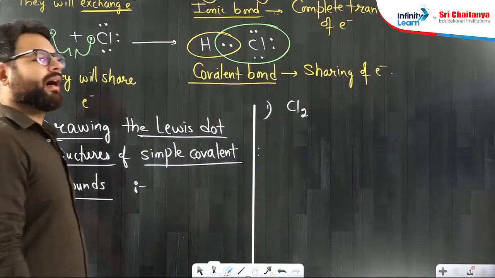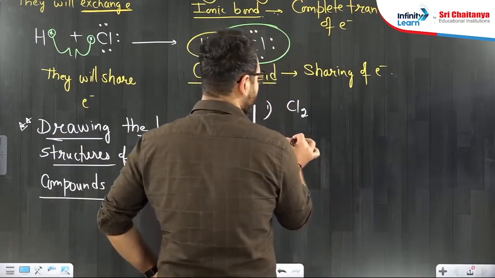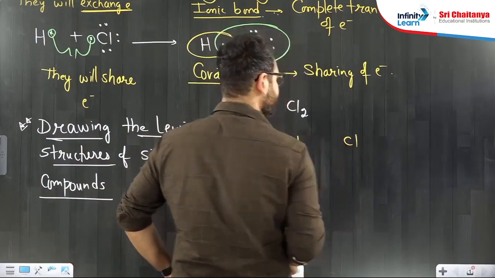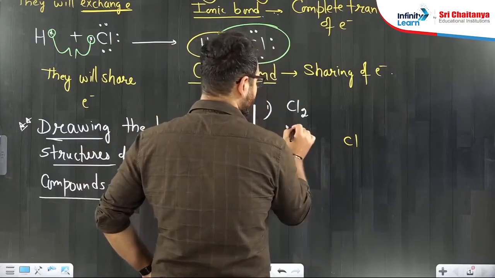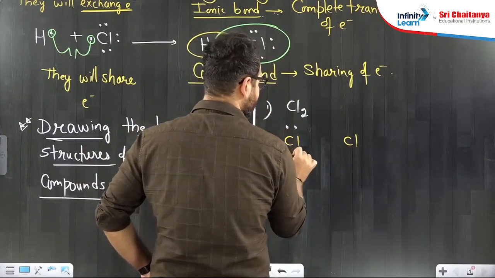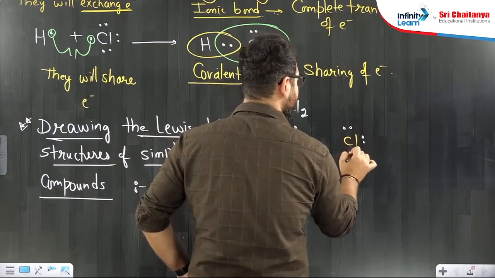So Lewis is thinking how Cl2 exists. So Lewis thought there are 2 chlorines. I'll make 1 chlorine here, 1 chlorine here. Chlorine has 7 valence electrons. 1, 2, 3, 4, 5, 6, 7. This one also has 1, 2, 3, 4, 5, 6, 7.